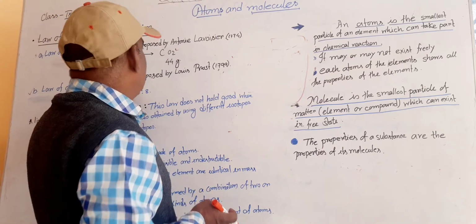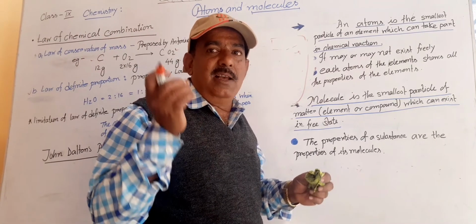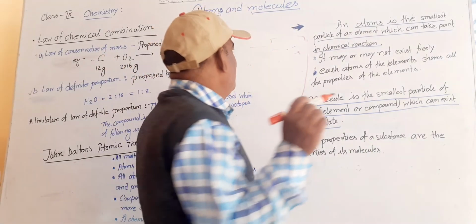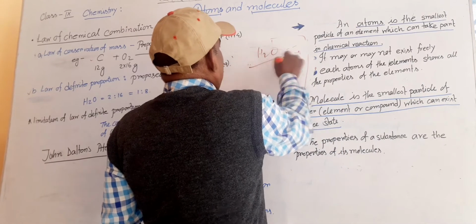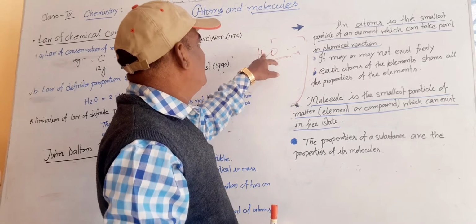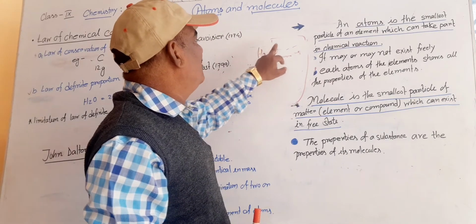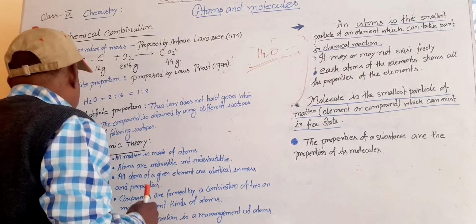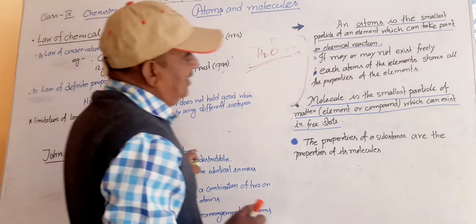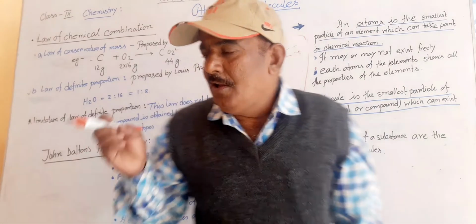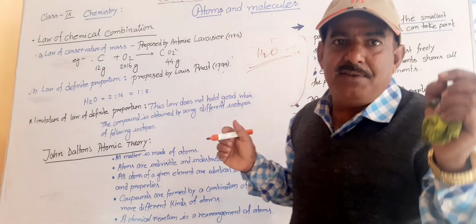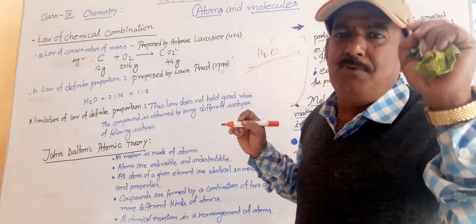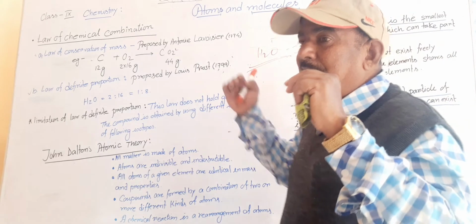Second is the definite proportion. What will they say there? When elements make any compound, the number of elements and the proportion are the same. If you take water from any source, it is made of 2 hydrogen and 1 oxygen. After that, Dalton gave one theory: all matter is made of atoms. That is right, because all matter is made of very small particles, the atoms. Take gold or any element, it is made of very small particles which cannot be divided further.